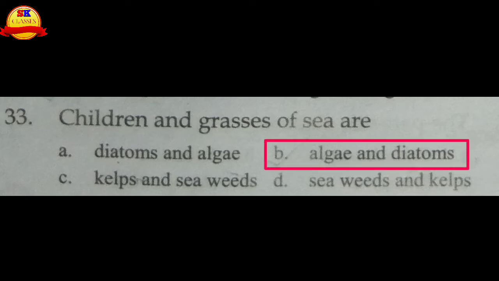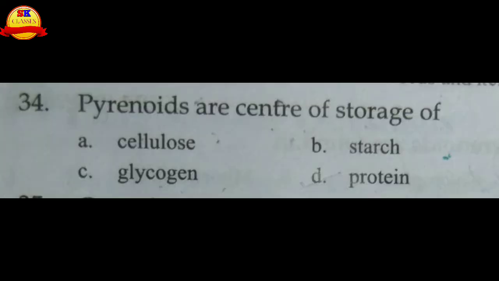So this B choice is the right choice. Pyrenoids are the center of storage of, at the center there is protein and it is surrounded by starch. So D choice is correct, that pyrenoids are the center of storage of protein.